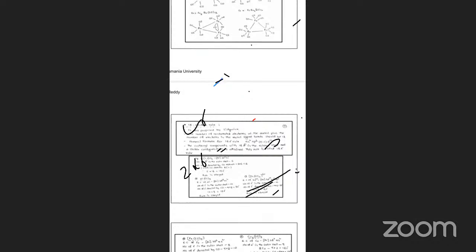That means 18 electrons. It obeys the 18 electron rule, so it is a stable complex. The geometry is octahedral. Similarly, so many examples are there.